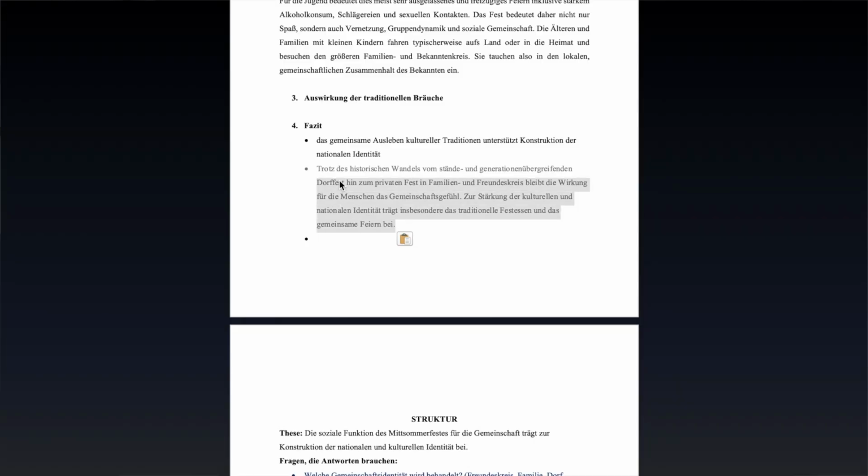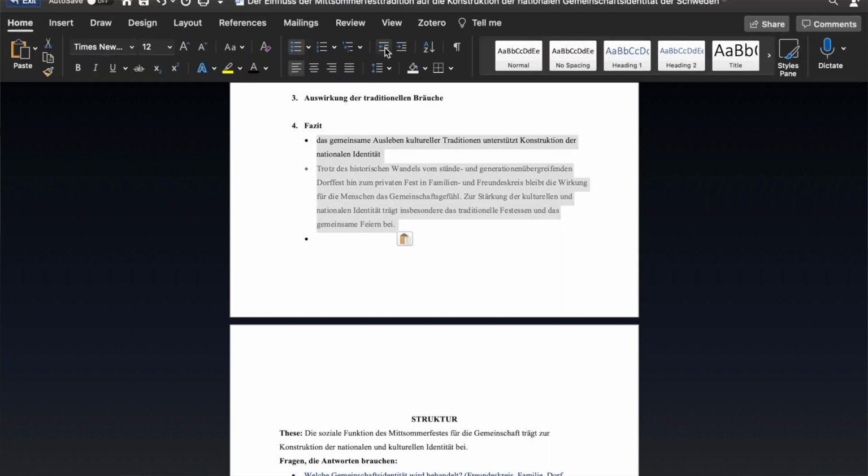My summary, you can see, isn't done yet because I will do that in the end, and also my introduction isn't final, of course, because I would always recommend to plan your structure and your argumentative structure, but write your final introduction in the end, because then you can really be very precise in saying what you're trying to do and what your thesis is and what your arguments are, and because all of that has to go into the introduction as well as into your summary. So I would always write the main body of the text first and then do introduction and summary.